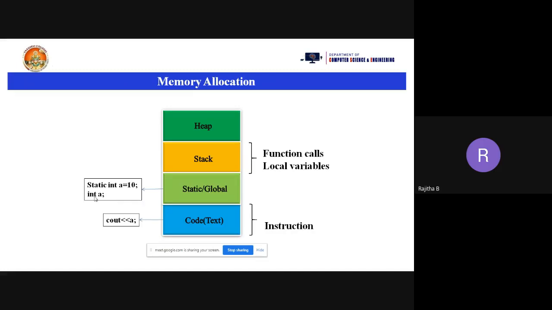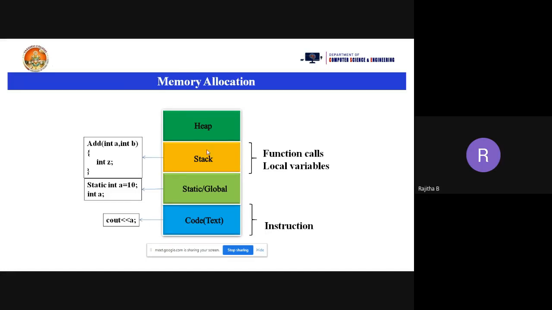Suppose before main, I'm declaring int a, and for this a, memory is allocated in the static or global area. Now, if you are taking function calls, suppose add(int a, b), and the function body consists of some int z. For these a, b, z variables, the memory will be allocated in the stack area. Why? Because it is a function, and that memory will be allocated in the stack area.